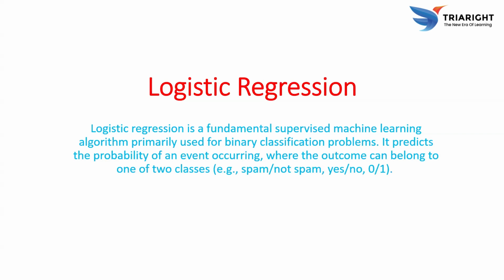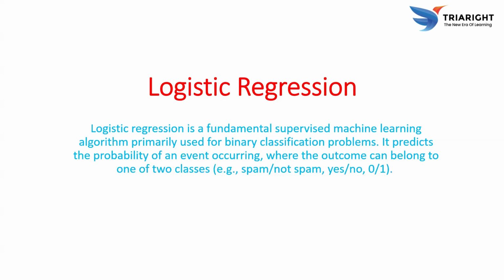Common examples of binary classification are spam or not spam, like spam emails, not spam emails, spam calls, not spam calls. Yes or no, determining whether a certain condition is met, whether the customer clicks on ads, yes or no, whether we want to continue, yes or no. So representing the two categories numerically as 0 or 1.